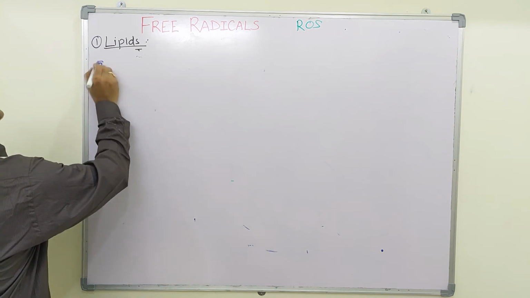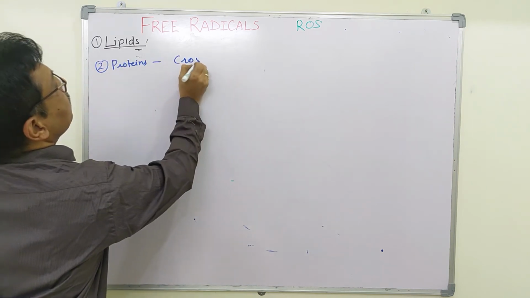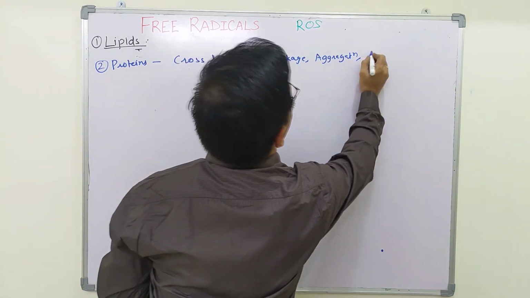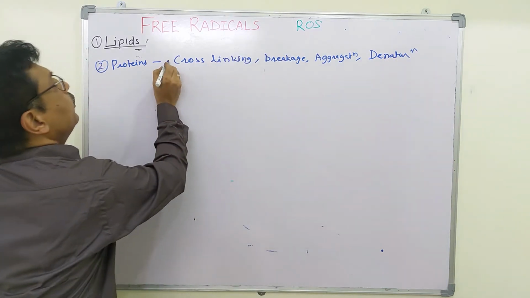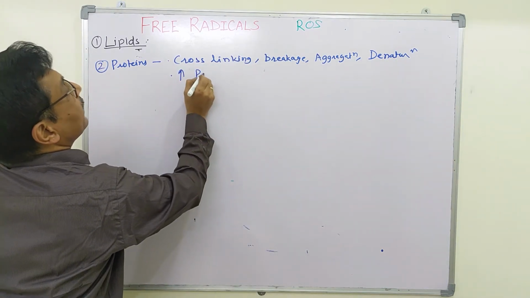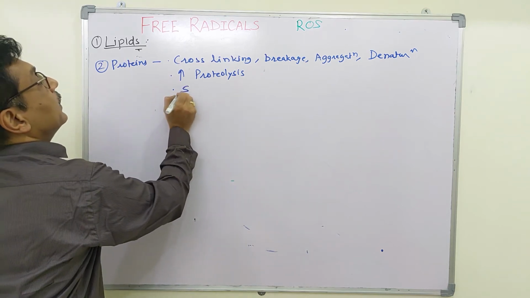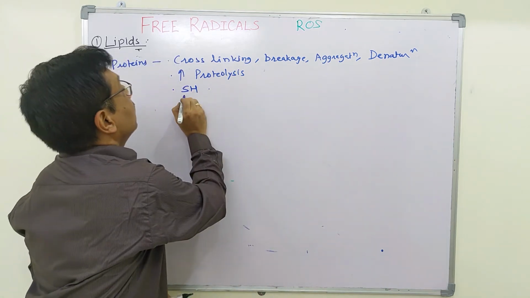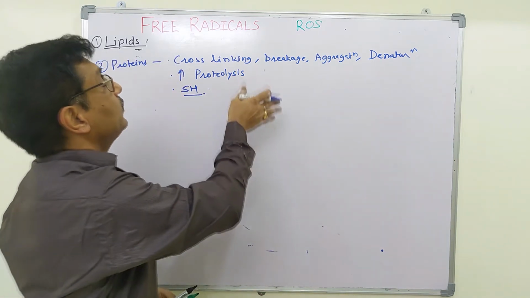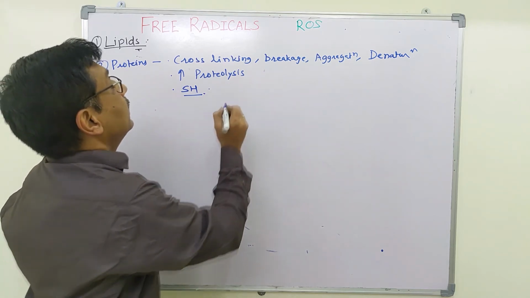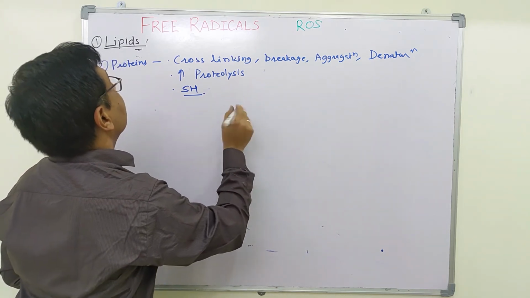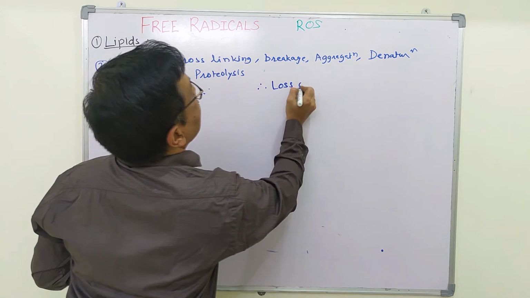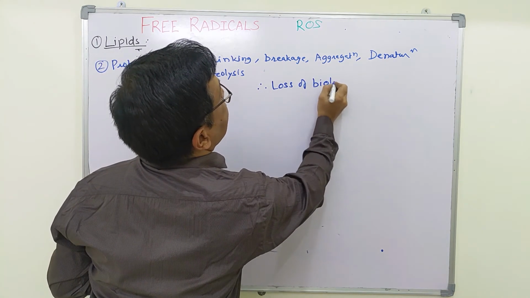The effects on protein include cross-linking of protein, breakage of protein molecule, aggregation of protein molecule, and denaturation of protein molecule. This leads to increased susceptibility to proteolysis. There occurs damage to the sulfhydryl group, thereby decreasing the activities of most of the proteins. And all these changes are taking place so that the functionality of protein is hampered. So this leads to loss of biological activity of proteins.